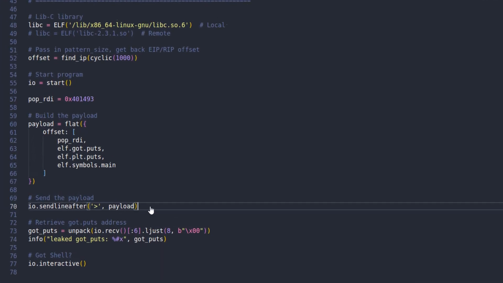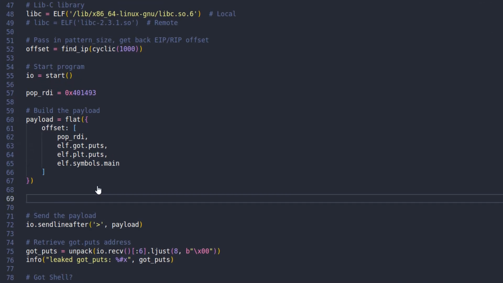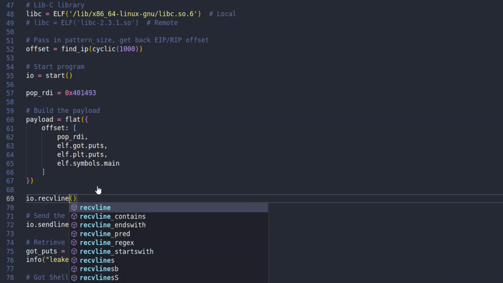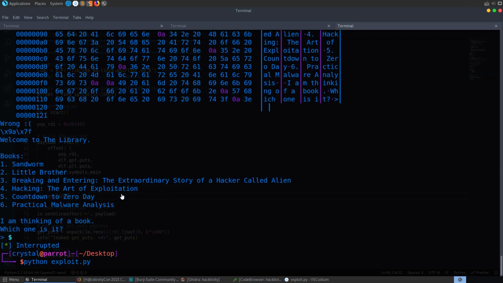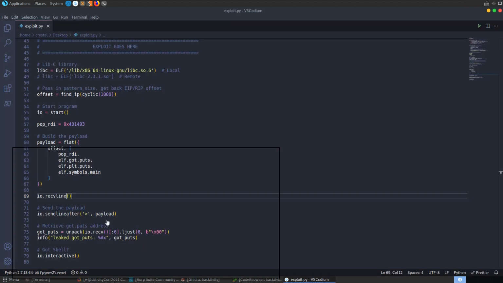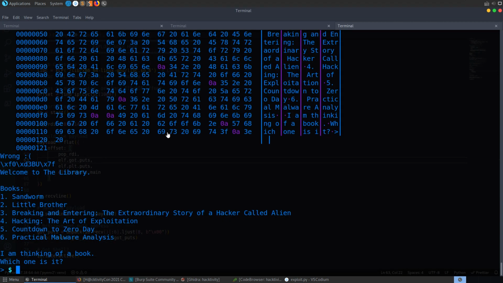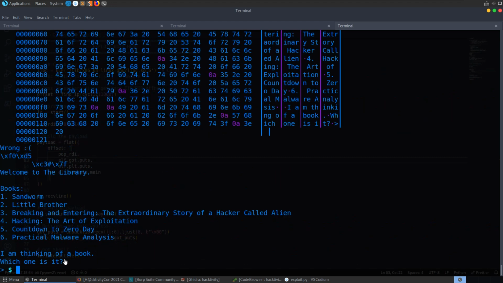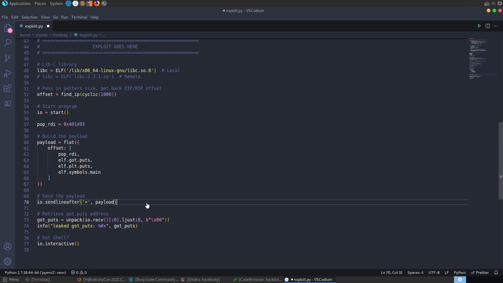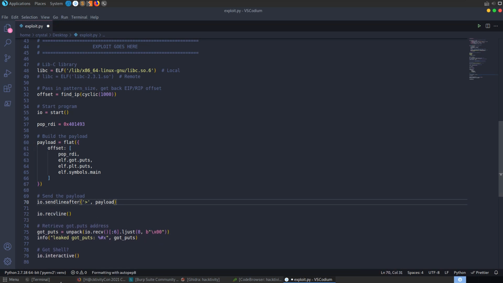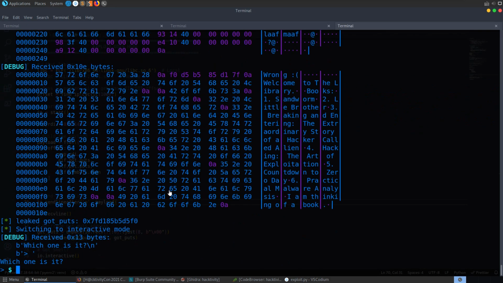In this case, we also need to receive a line, so sometimes you'll just need to do io.receive or receive line, or lines. You can basically go through, as long as you've got debug mode on, and determine what's going on. Let's try that again. That didn't work. Did I save it? I don't think I saved it. Oh, I'm receiving the line before I'm sending the payload. Okay. Receive line. So we run that again.